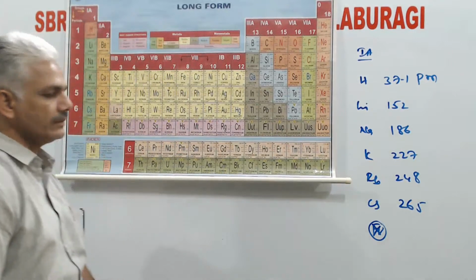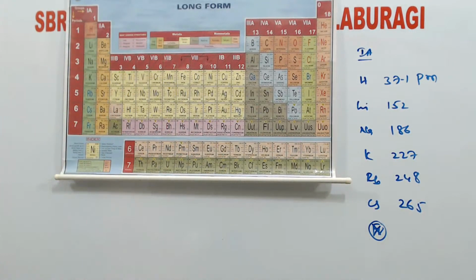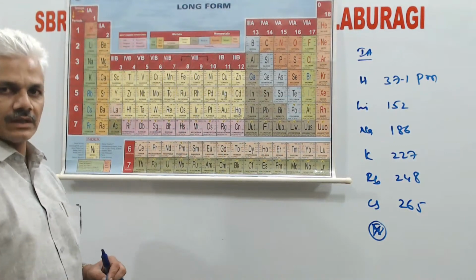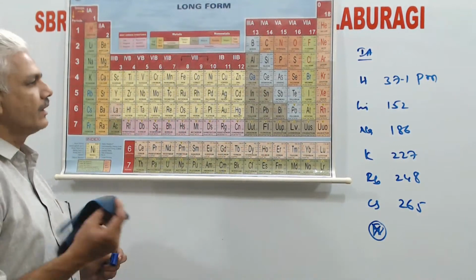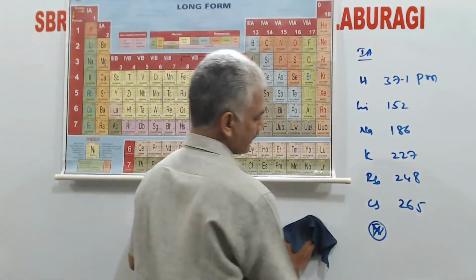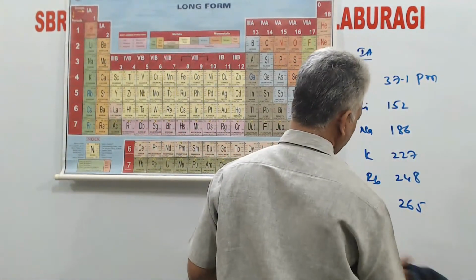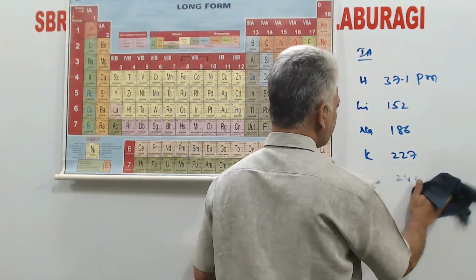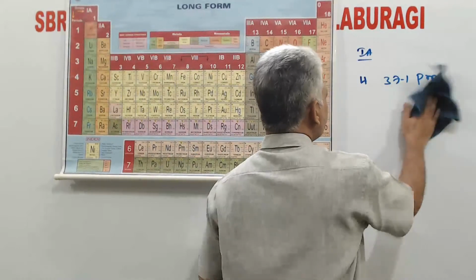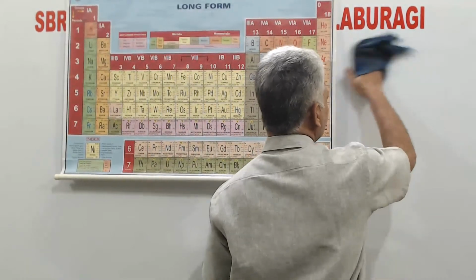So this is how the first property, atomic radius, changes along a period as well as along a group. So what we can say as generalization is, in a given period, the largest element always belongs to first A group and smallest element belongs to seventh A group or halogen family.